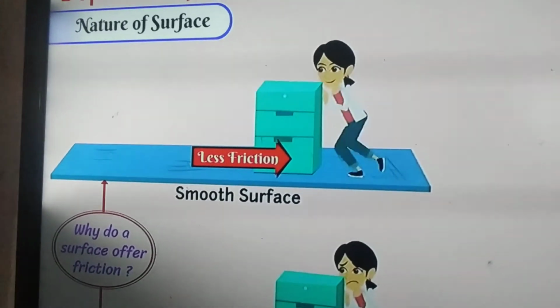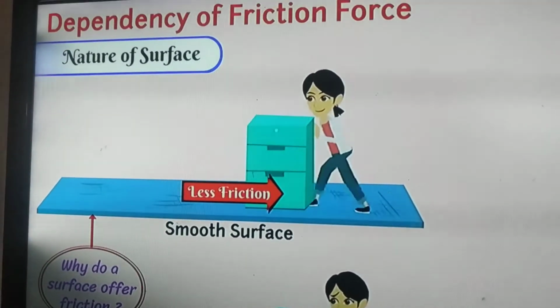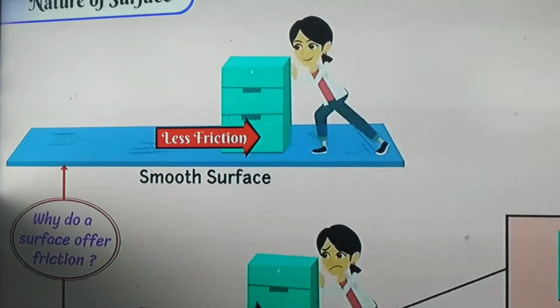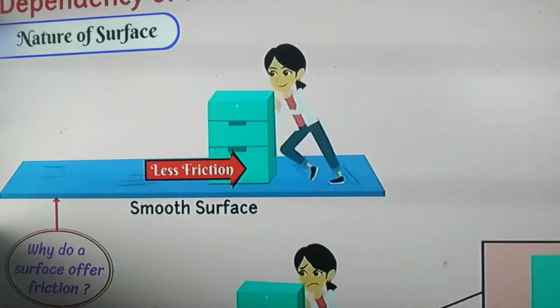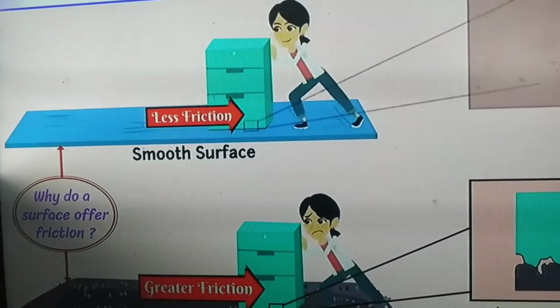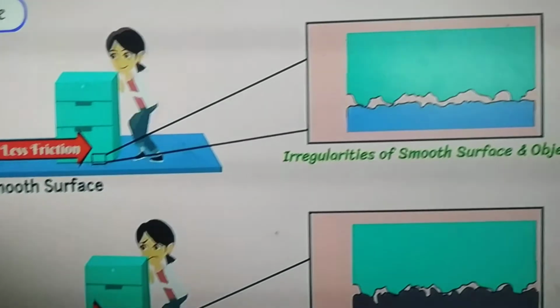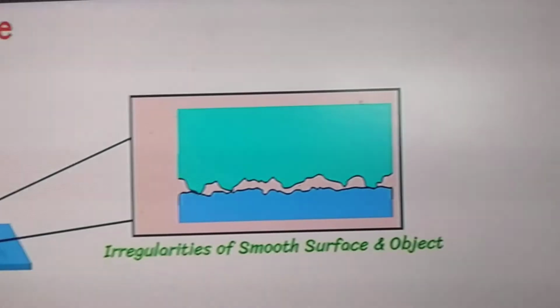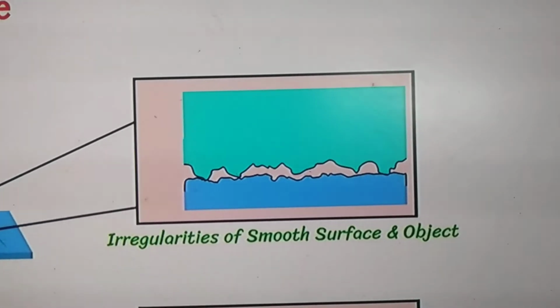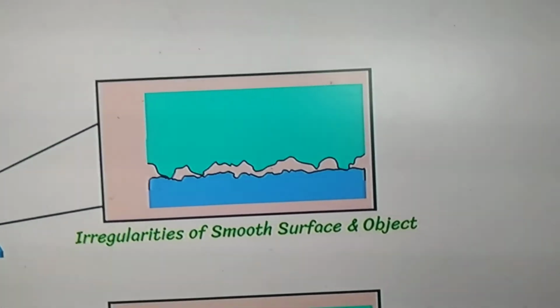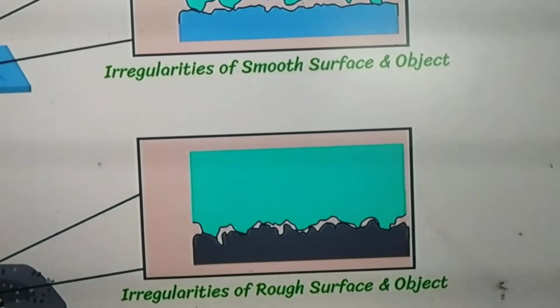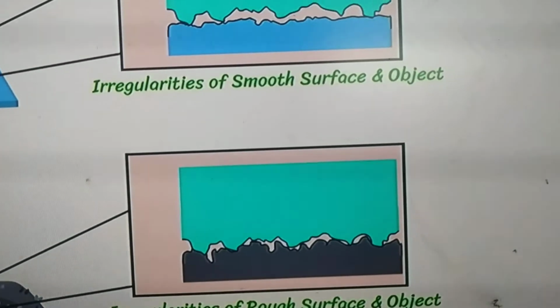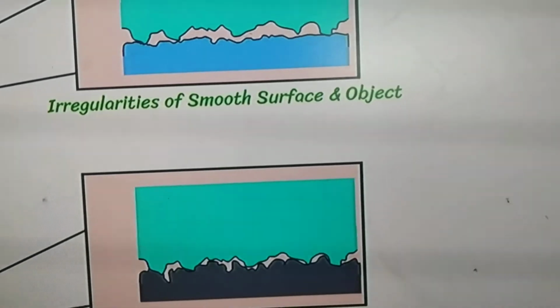So, on the dependency of friction force, we can see the nature of the surface. There is less friction on a smooth surface and greater friction on a rough surface, because there are fewer irregularities between a smooth surface and the object, whereas there are more irregularities between a rough surface and the object.